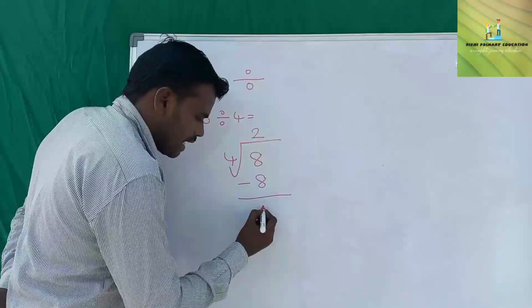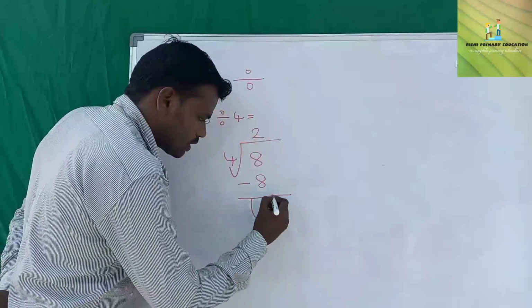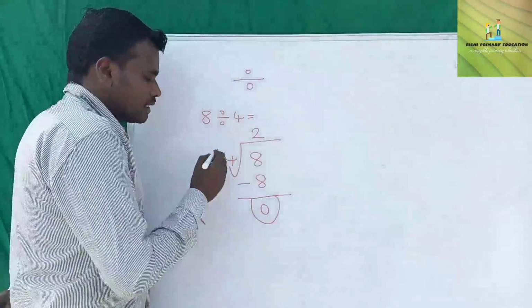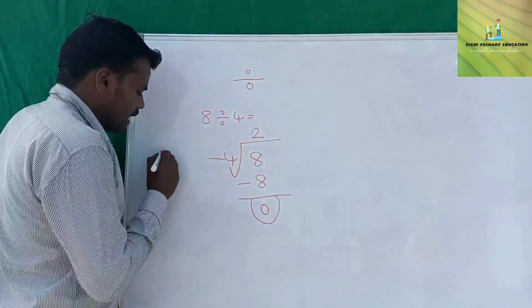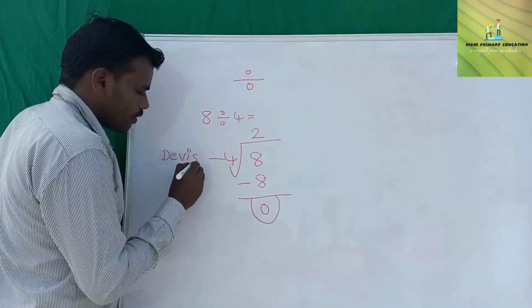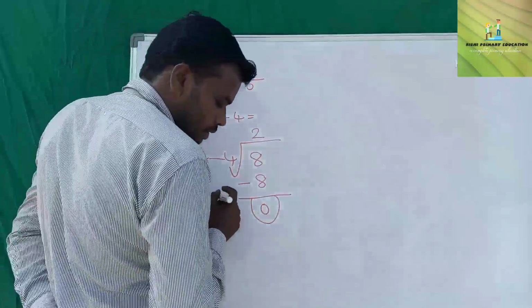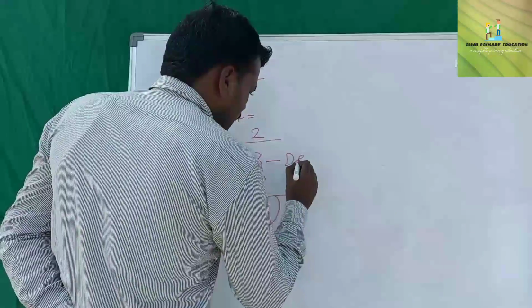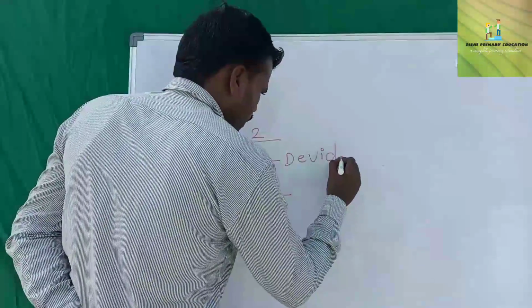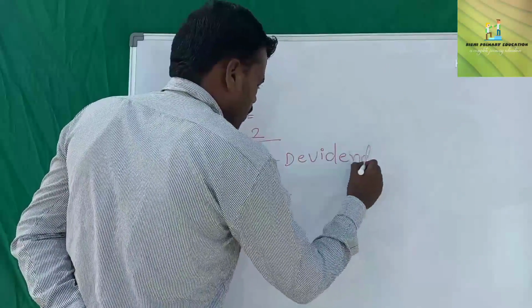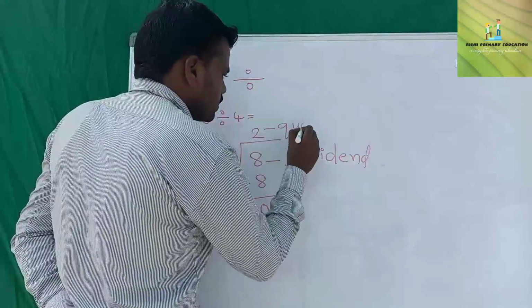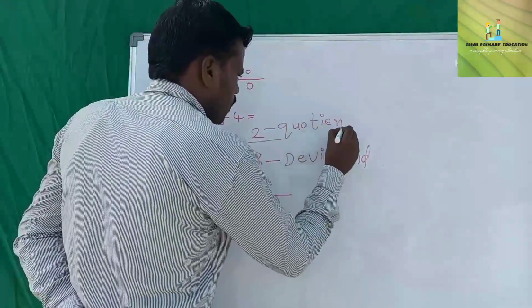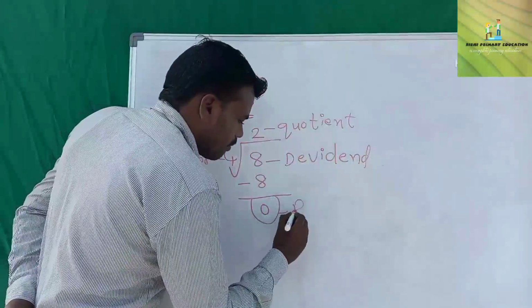8 minus 8 is equal to 0. So this is a remainder. So what is this? This is a divisor. This is the dividend, and this is the quotient, and this is the remainder.